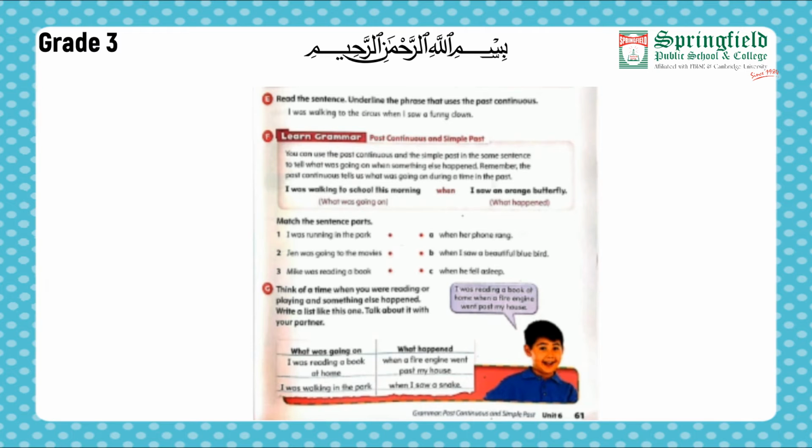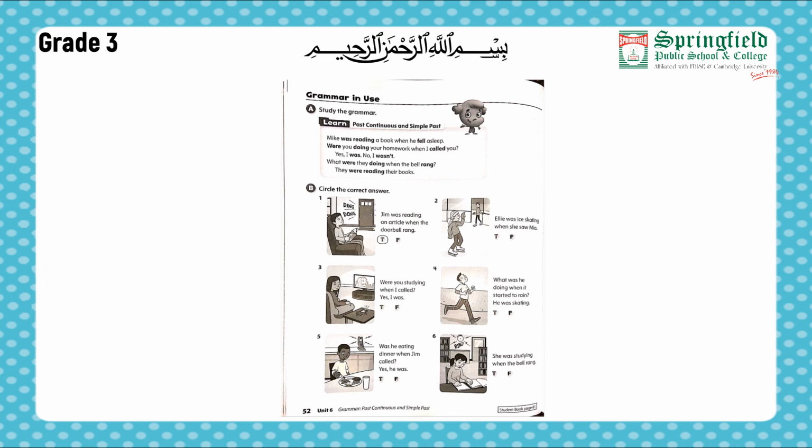So students, this was our reference page. You have to do this page in your book, that is Oxford Discover Student Book, page number 61. Now moving towards the worksheets of past continuous and simple past.